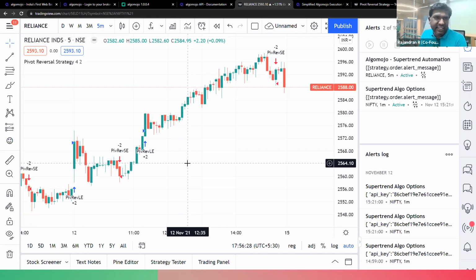But TradingView, at this point in time, is one-way. Any alert generated can only be transmitted to the broker as an order. You cannot retrieve the order status, TradingView cannot modify the order, and it cannot cancel the orders. So all those technical limitations are there with TradingView. Hence, it is recommended mostly for beginners who simply want to transmit orders whenever signals come in. They can go and play with those TradingView tools.